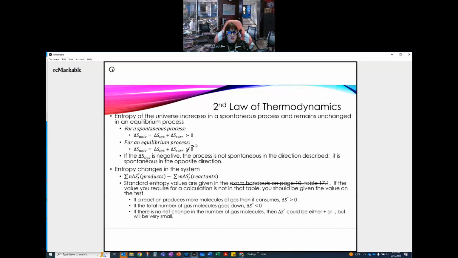If a reaction produces more molecules of gas than it consumes, delta S is greater than 0. If the total number of gas molecules goes down, delta S is less than 0. So more molecules of gas in the end is good. If there is no net change in the number of gas molecules, then delta S could be either positive or negative, but will be very small. So our biggest factor is in going from liquid to gas or solid to gas. That phase change is our biggest factor, but it is not the only consideration. Okay, so that's our second law of thermodynamics.